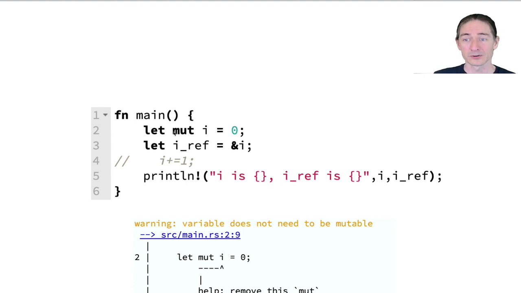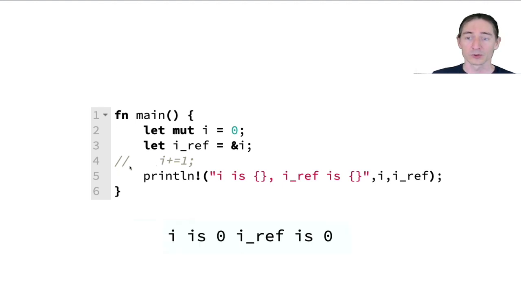It'd be better to not have the variable mutable so that you don't accidentally mutate it later when you perhaps meant to mutate a different variable. Actually, if we just run it this way, it'll print 0 and 0.